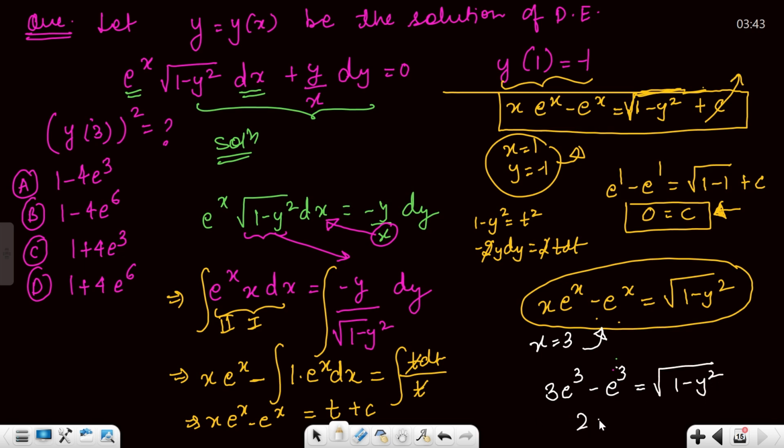Now this is 2e cube is equals to square root of 1 minus y square, so squaring, 4 e power 6 is 1 minus y square. So y square from here will be equals to 1 minus 4 e power 6. This is your final answer. Y square is 1 minus 4 e power 6. Option B is absolutely correct. Okay. All right.